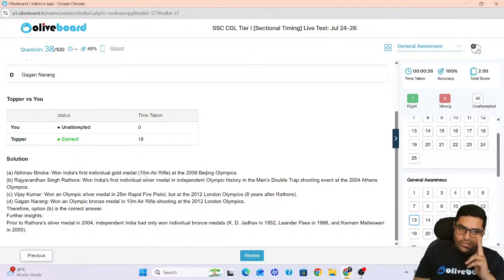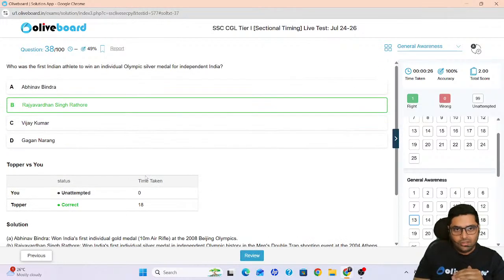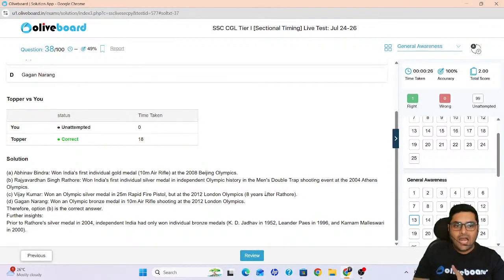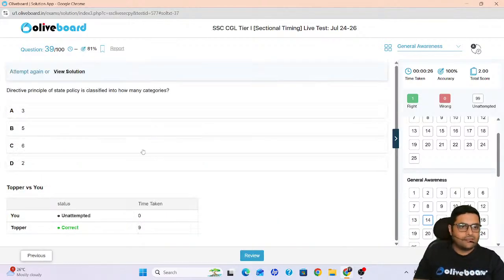Abhinav Bindra, shooting. Rajyavardhan Singh Rathore, again shooting. So we are talking about shooting gold, silver, and bronze. So the question was asking individual Olympic silver medal. So it was Rajyavardhan Singh Rathore. Please remember this. Okay, next.